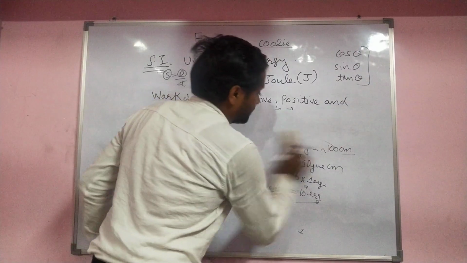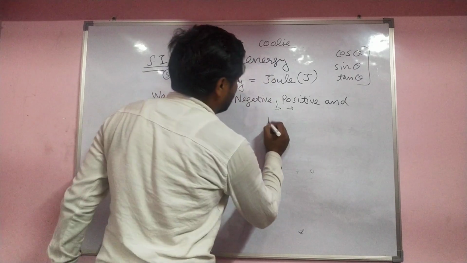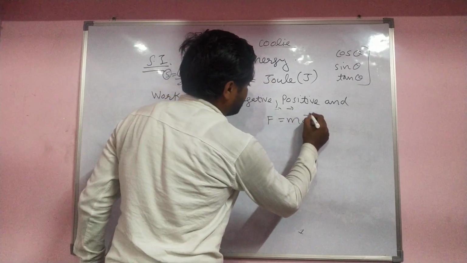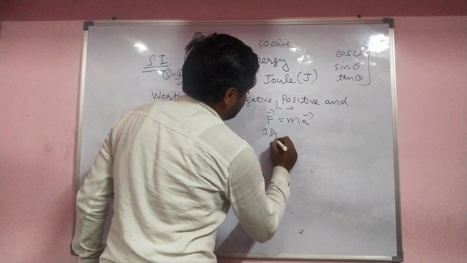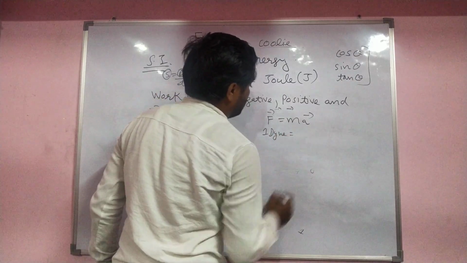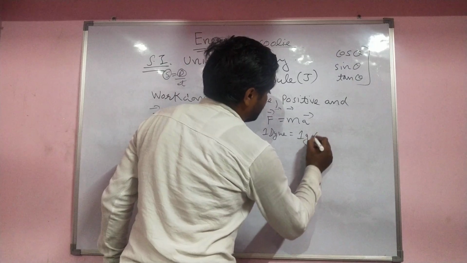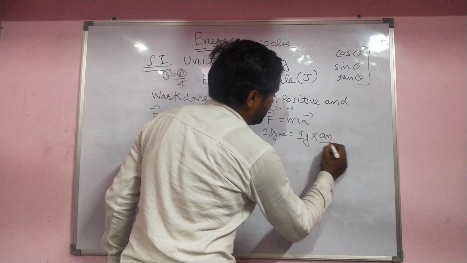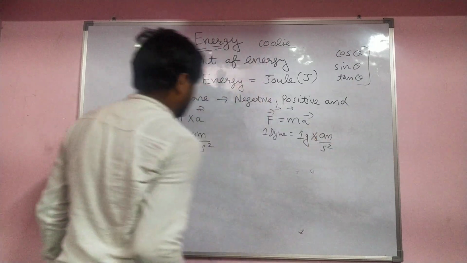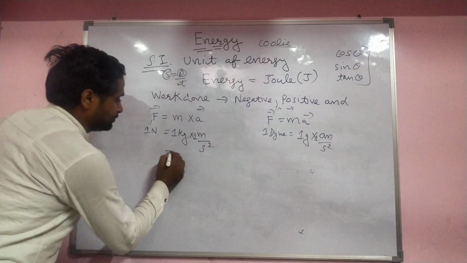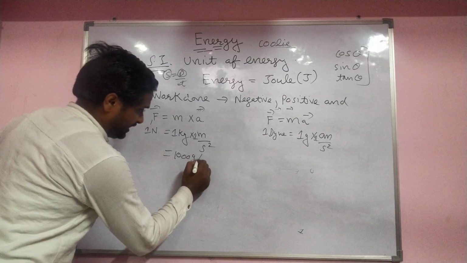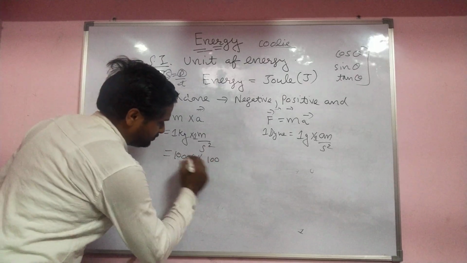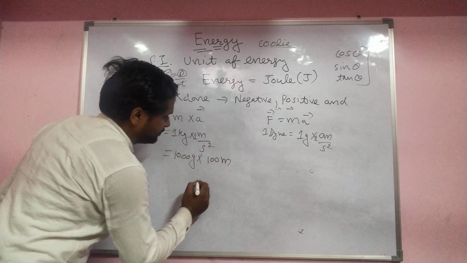In CGS, force equals M into A. Here the force is 1 dyne, the mass unit is gram, and the acceleration unit is centimeter per second square. So here you change: 1 kg is 1000 gram and 1 meter is 100 centimeter.